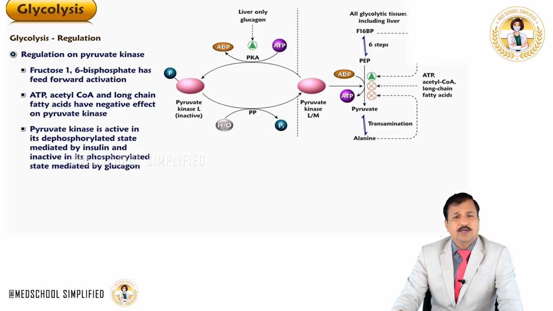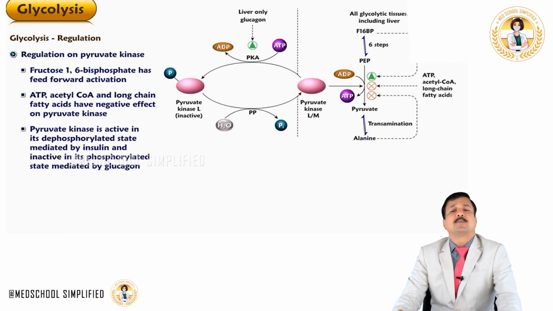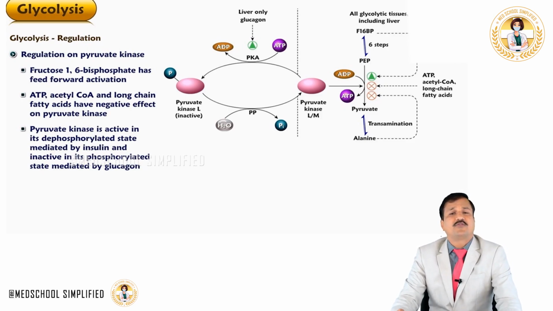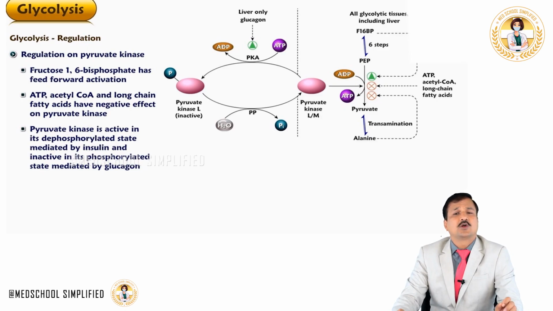So when the person is in well-fed condition, what does insulin do? Insulin is going to keep pyruvate kinase in a dephosphorylated state by removing phosphate, because insulin is going to activate the protein phosphatase enzyme, written as PP here. And this protein phosphatase is going to remove phosphate from the surface of pyruvate kinase and keep the enzyme active, thereby glycolysis increases.